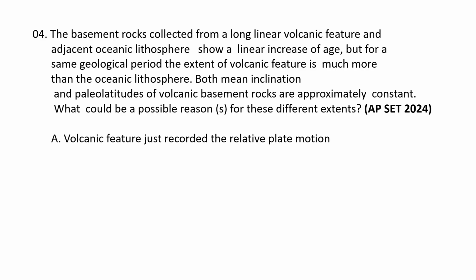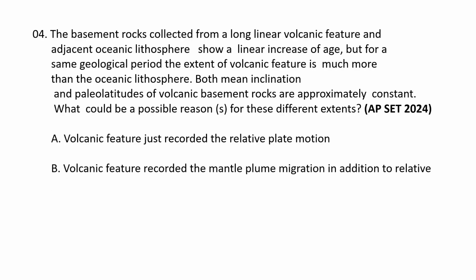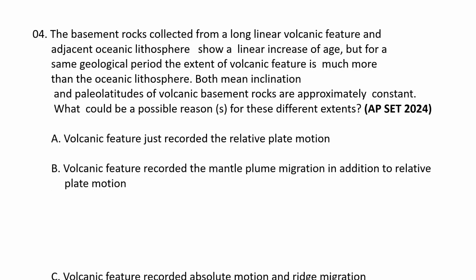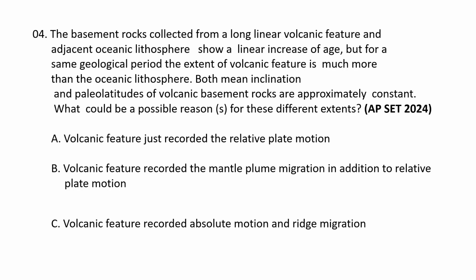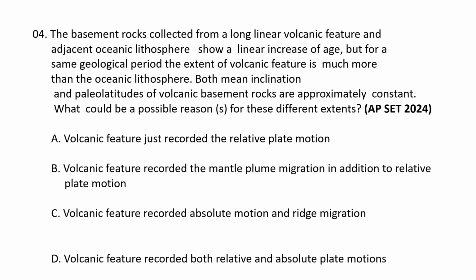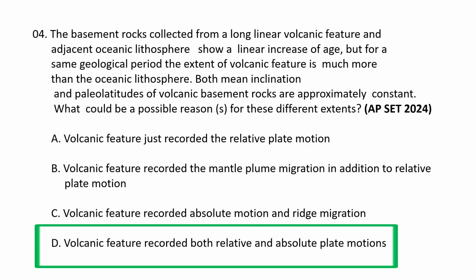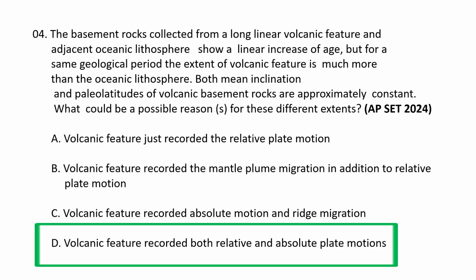A, volcanic feature just recorded the relative plate motion. B, volcanic feature recorded the mantle plume migration in addition to relative plate motion. C, volcanic feature recorded absolute motion and ridge migration. And D, volcanic feature recorded both relative and absolute plate motions. The correct option goes as D. Volcanic feature recorded both relative and absolute plate motions.